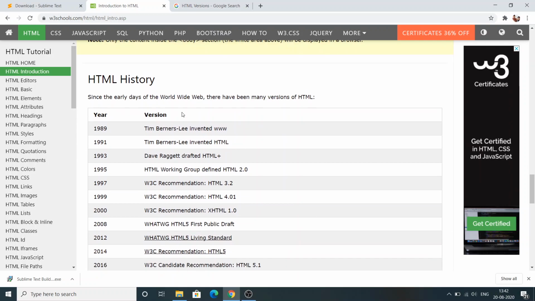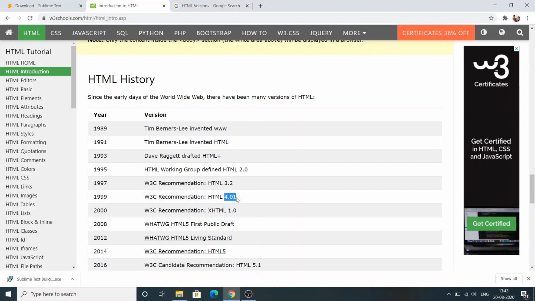See, HTML is developed by Tim Berners-Lee. He also invented WWW, that is World Wide Web, and he is the founder of HTML. Okay, and HTML has many versions like HTML 2.0, HTML 3.2, HTML 4.01. In every version there are some advancements.